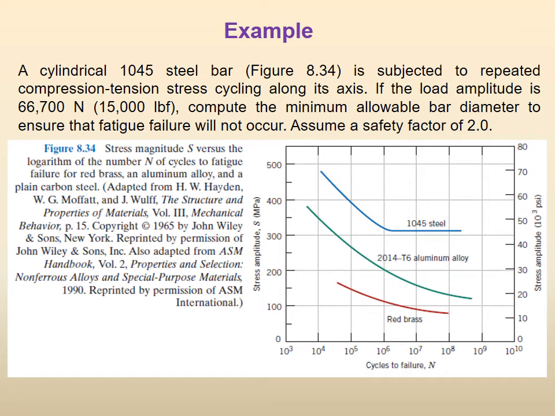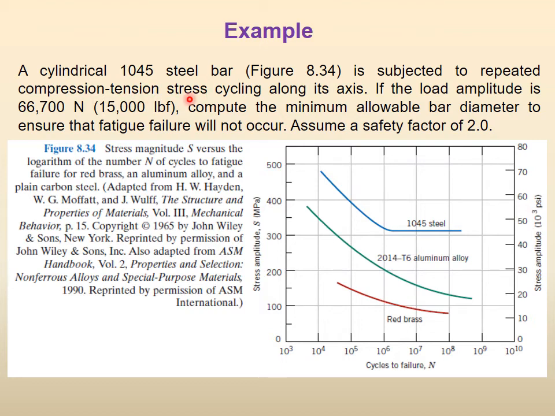Let us do another example. Again, don't look at the whole thing, read with me, and when I ask you to stop and do it yourself, do exactly that to get more practice. A cylindrical 1045 steel bar, the figure is given here, is subjected to repeated compression tension stress cycling.